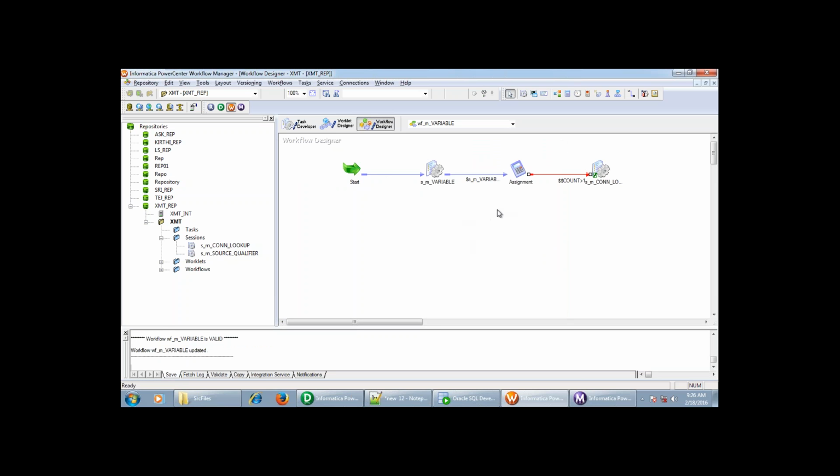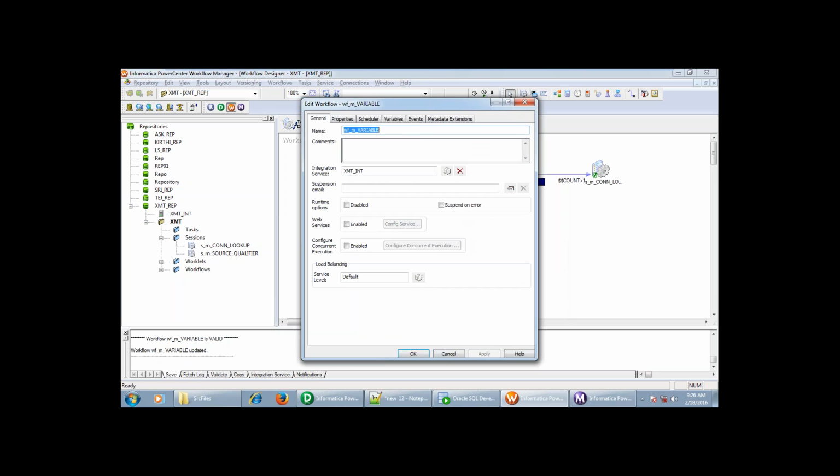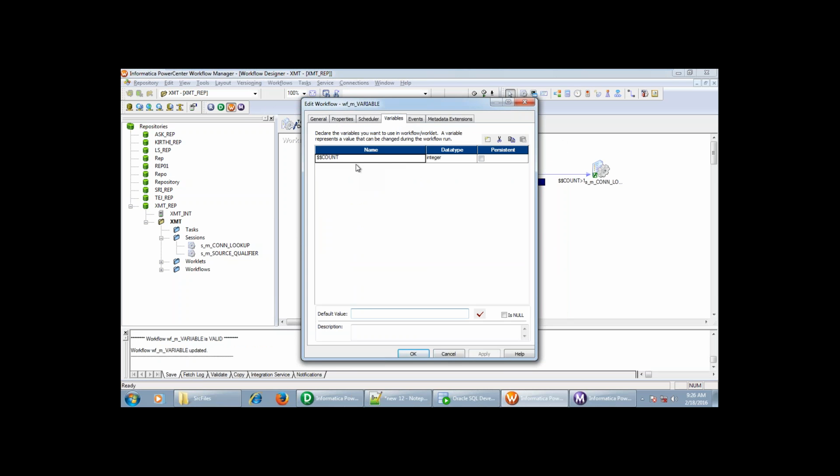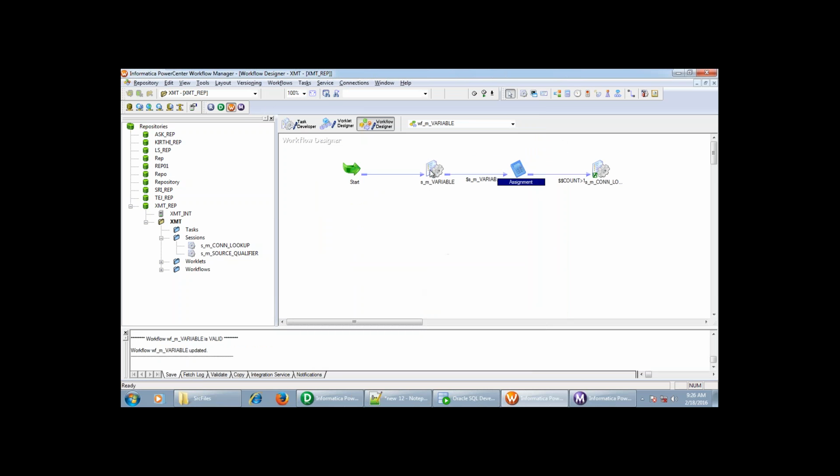So what I am doing here is, I have created one assignment task. With this assignment task, I am going to assign a value to the variable which I have defined at the workflow level. First I have added one session, then the assignment task, and next one more session.